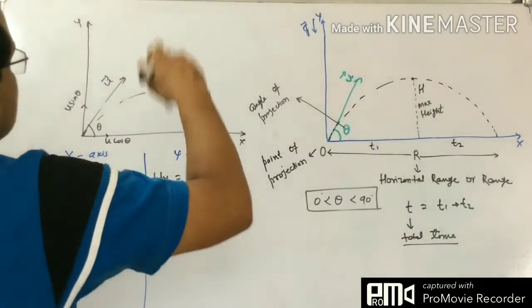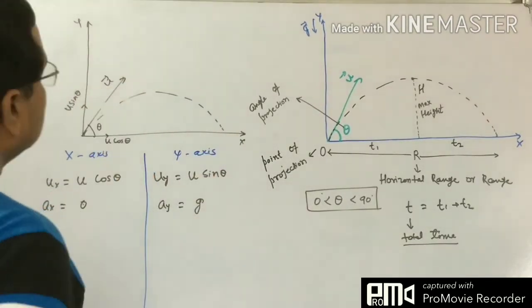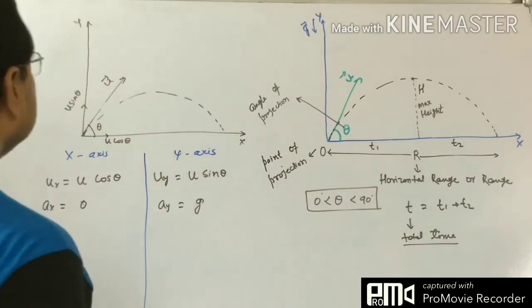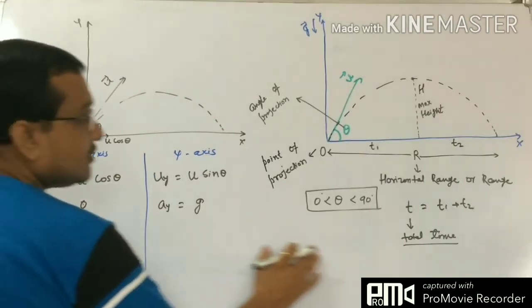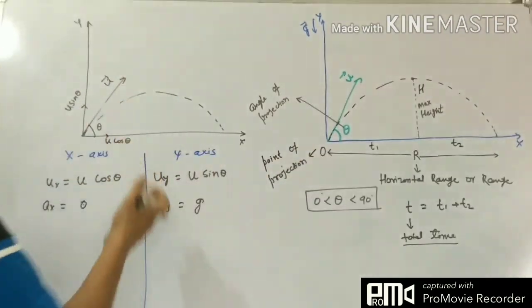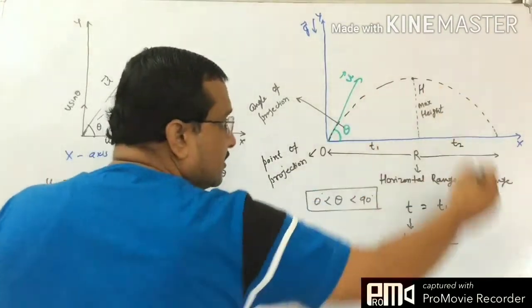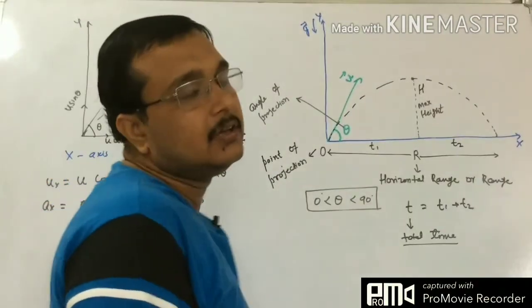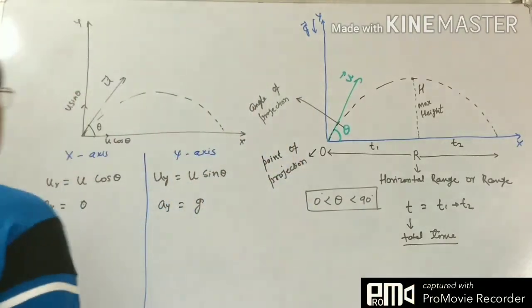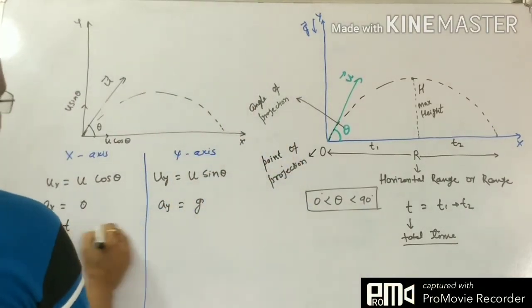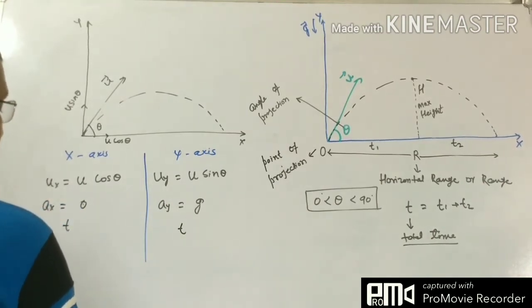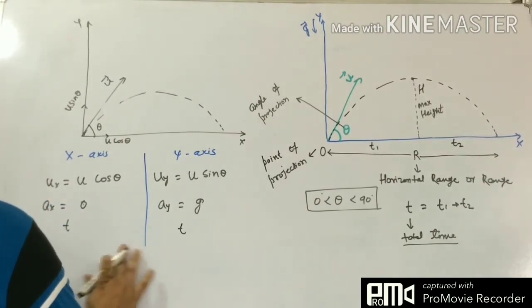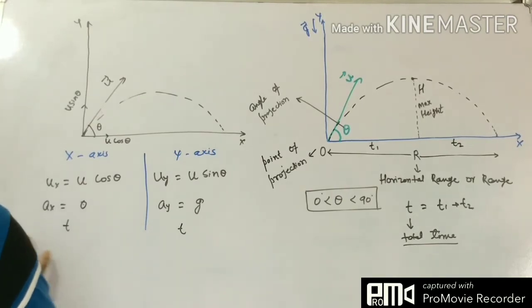So in the downward direction it is minus g, and in the upward direction it is plus g. These are the two equations. Time is the same for both the x-axis and y-axis at any moment. The total time here is also t. Now how shall we derive these things when the particle is thrown?